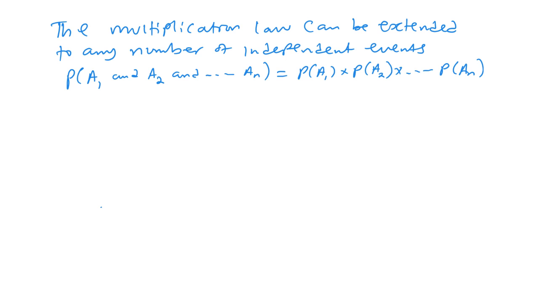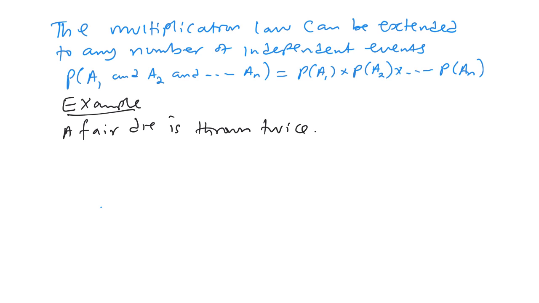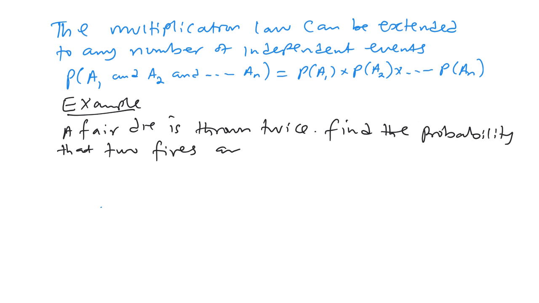Okay, let's look at an example. A fair die is thrown twice. Find the probability that two fives are obtained.